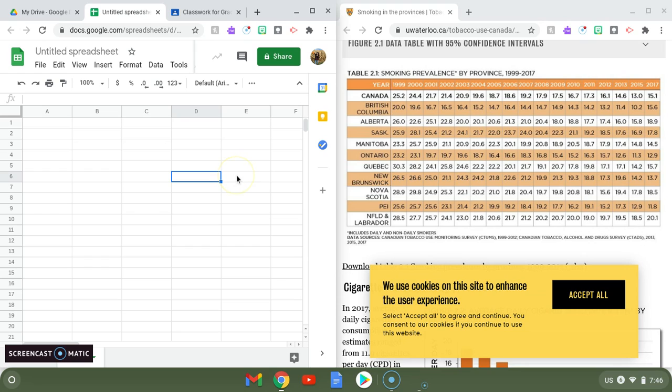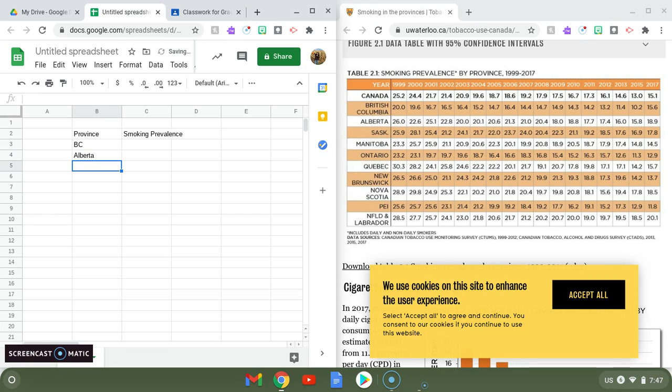So what we do here is we're going to make just the same chart, but on our Google Sheet. So we start with province on one side, and on the other, sorry, not year, it's going to be smoking prevalence, because that's what we're looking at here. Smoking prevalence. Hard word. Okay. So, province, we're going to go BC,